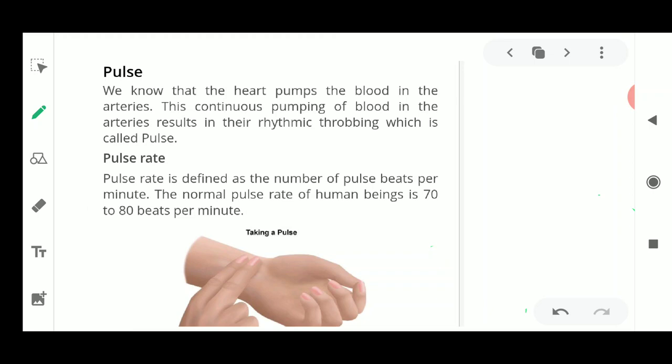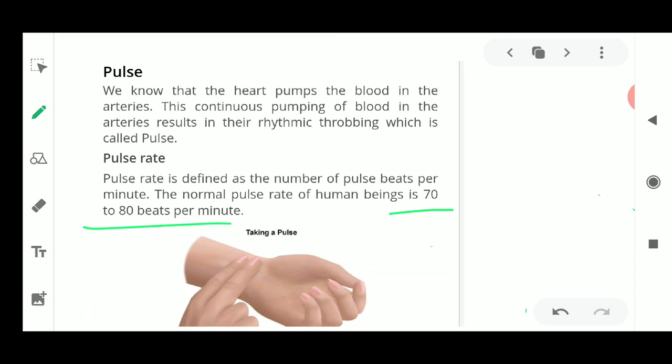You can count your pulse rate after brisk walking or after doing some exercises. You can feel that the increase and decrease in the pulse rate can also be measured. Because of doing certain activities, this rhythmic throbbing sensation will change as per the activities being done. But remember, the normal pulse rate is 70 to 80 beats per minute. This is one of the interesting activities which is given in your book also.